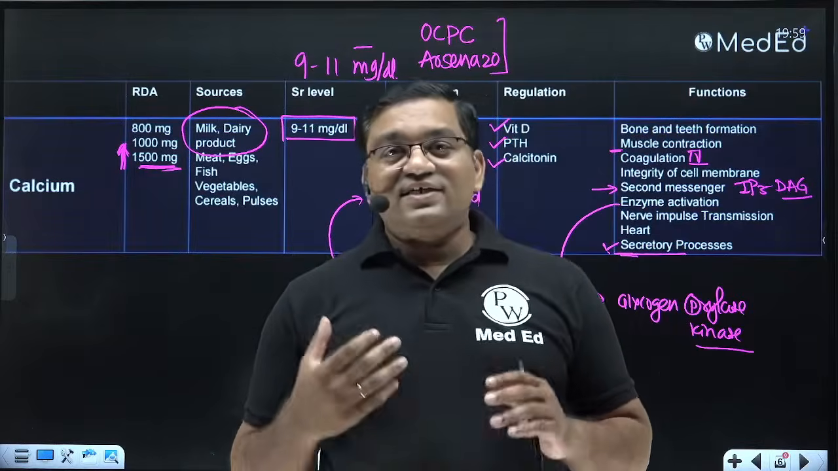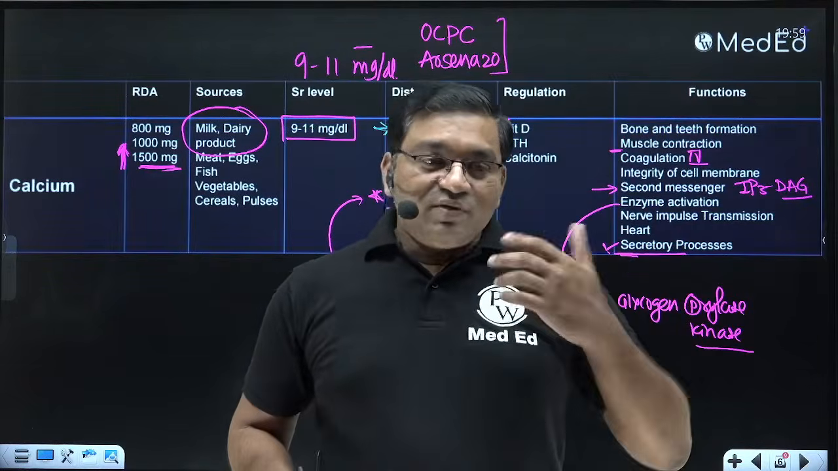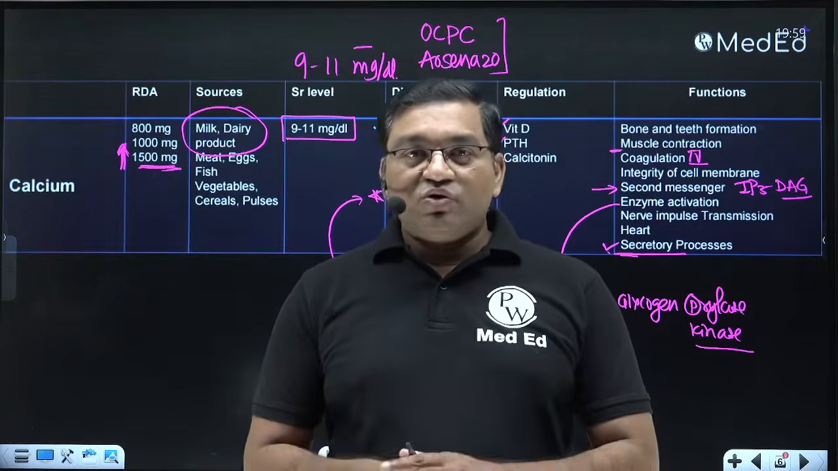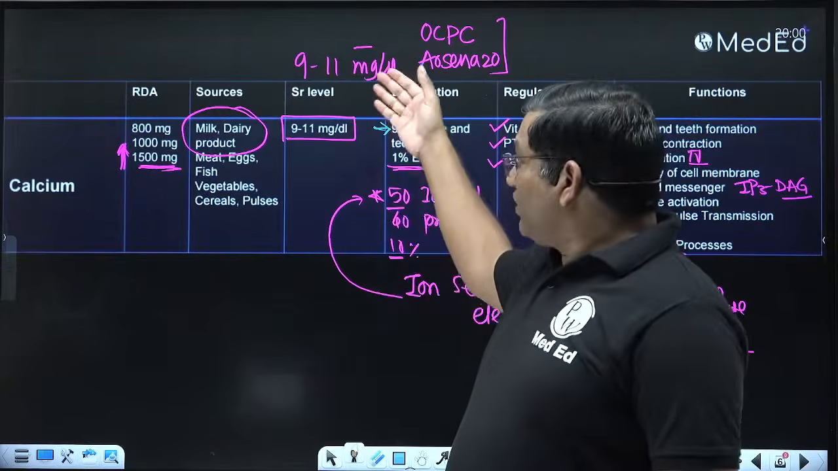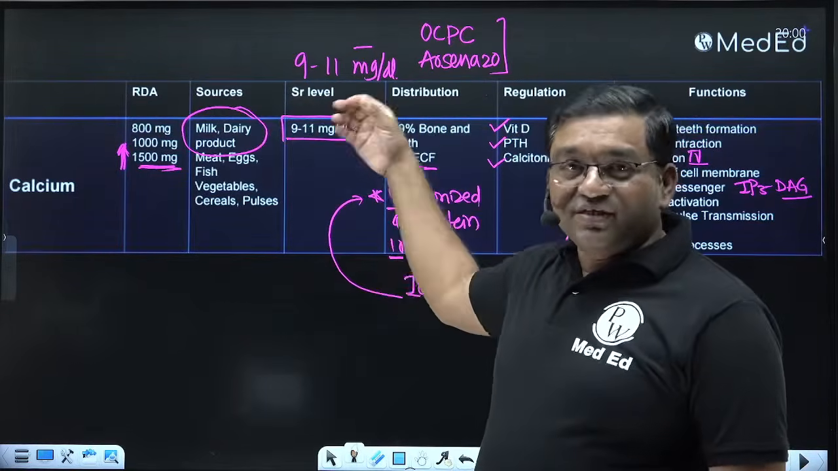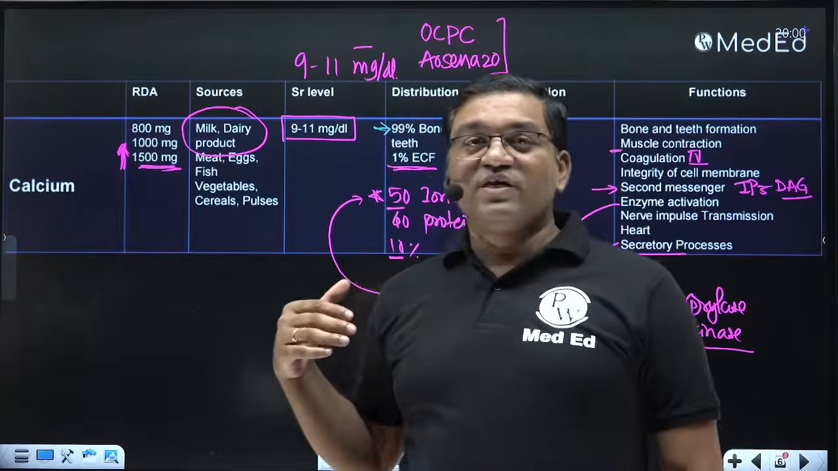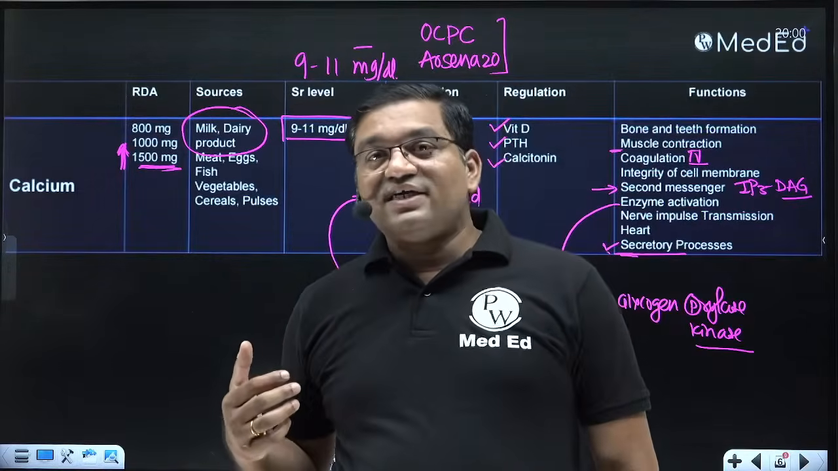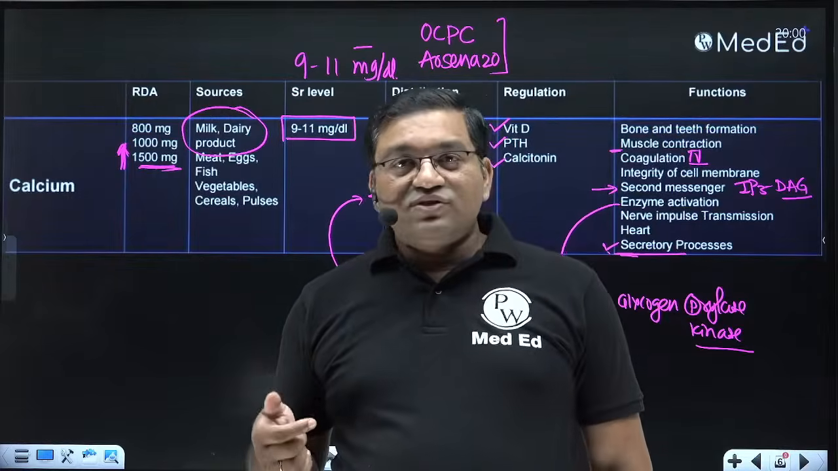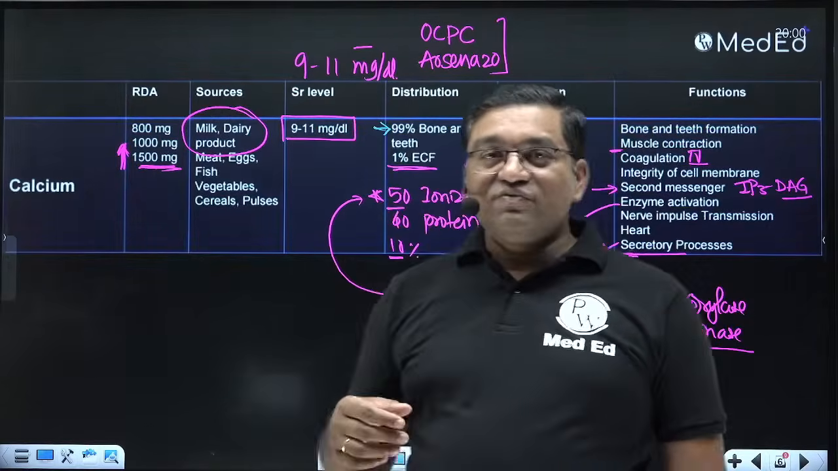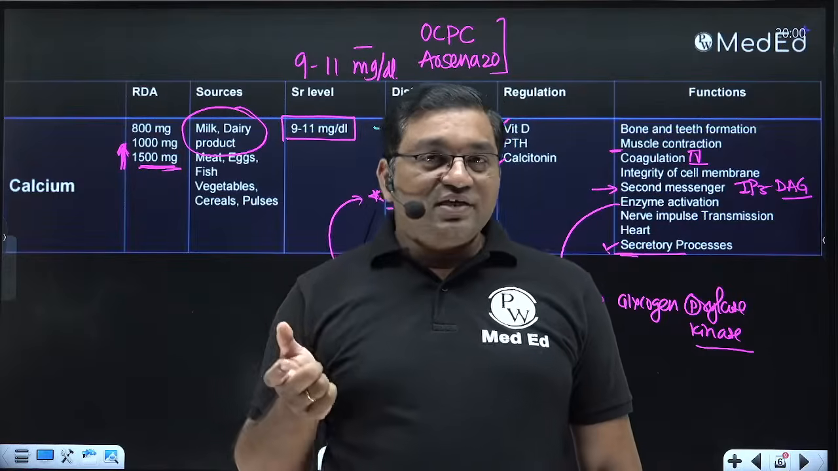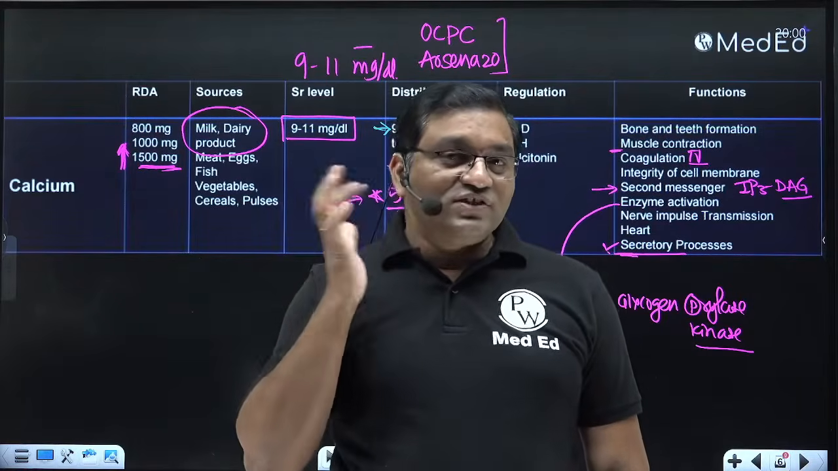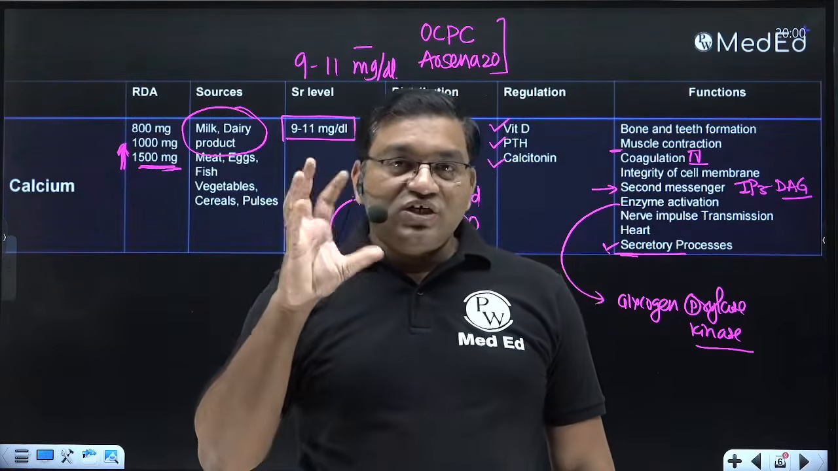And there are two signs which are related with the diagnosis of latent tetany. Latent tetany means symptoms have not yet developed and the serum level is below 9 milligram per deciliter, but it is not below 6 milligram per deciliter, which can manifest as tetany. That is known as latent tetany. And for the diagnosis of latent tetany there are two signs. One is the Chvostek sign, in which tapping over the facial nerve causes facial twitching.